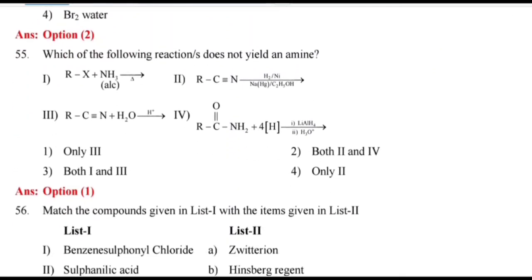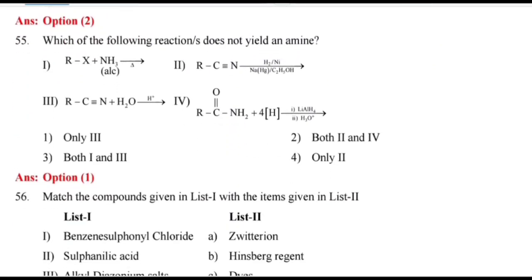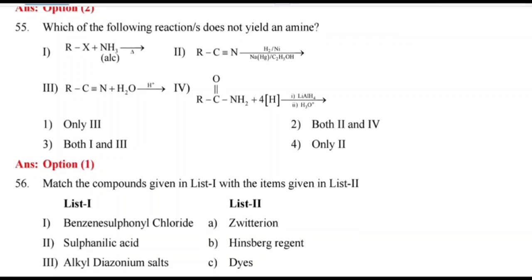Which of the following reactions does not yield an amine? When RX is treated with NH3, HX is removed and you get the product RNH2 plus HX.